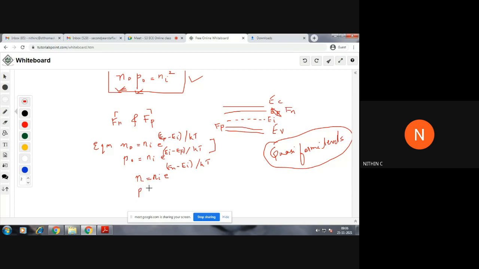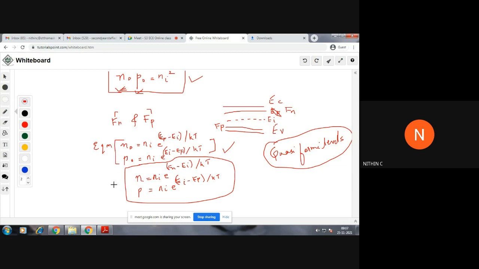And p you can write as ni e raised to (Ei minus Fp) by kT. In this expression, you replace EF by Fp. This is Ei, okay, Ei minus Fp by kT. So these are the expressions of electron and hole concentrations when there is deviation from equilibrium. At equilibrium, these are the two expressions.